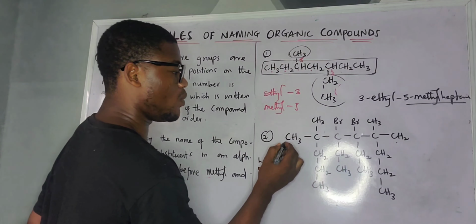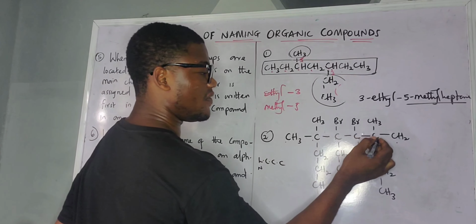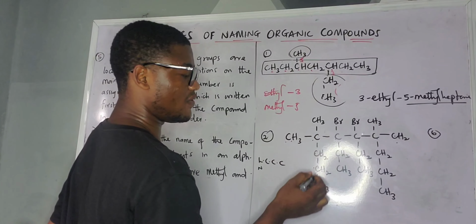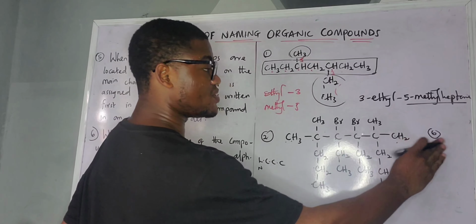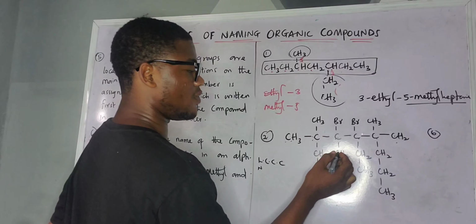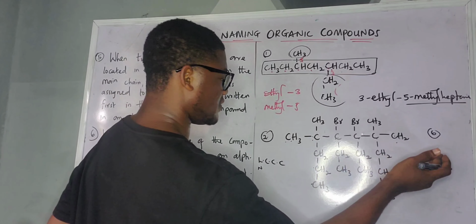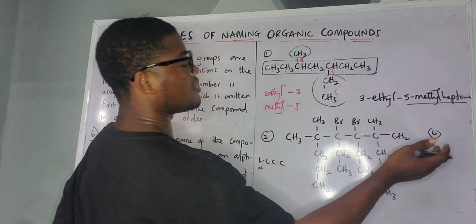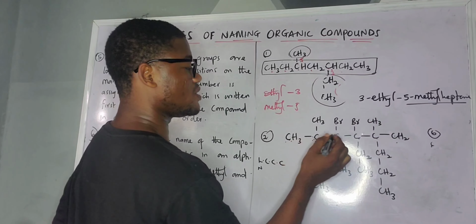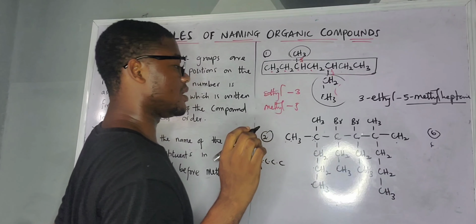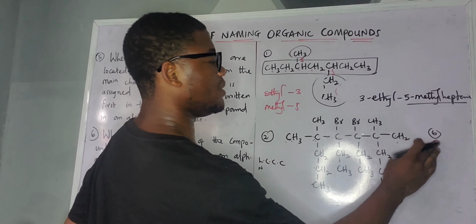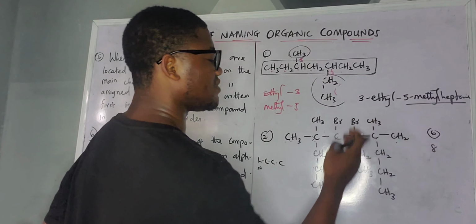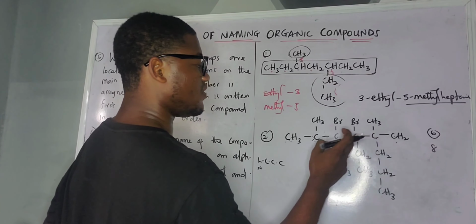Now look at it. Longest chain, 1, 2, 3, 4, 5, 6. We have 6. 1, 2, 3, 4, 5. We have 5. So 5 is not up to 6. 1, 2, 3, 4, 5, 6. It's 6. So the longest chain should be 6. Then we have 1, 2, 3, 4, 5, 6, 7, 8. Now we're having the longest chain here to be 8, right? For this one, I'm moving this way here. Now let us take it from this part again. 1, 2, 3, 4, 5, 6, 7, 8.